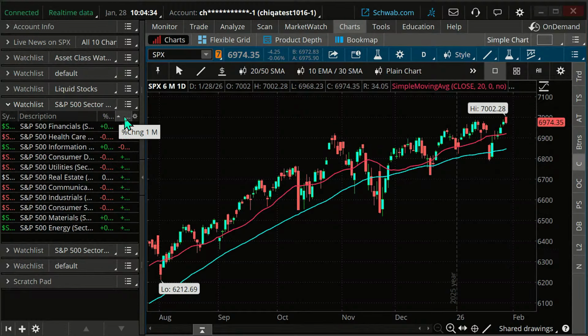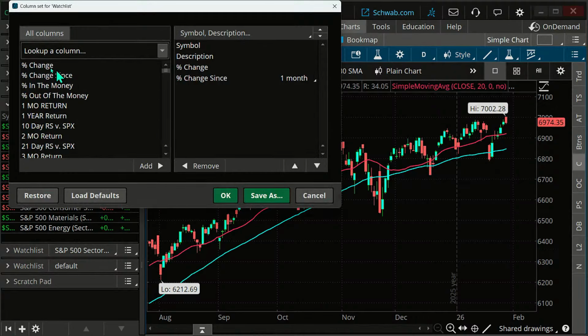You can add these columns or any other columns that you want here. You click on the gear. You see that little gear there? You click on that, click on customize. You can go to percentage change. That gives you today's, or percentage change since. And then when you add that, it gives you the choice of different time frames right there.